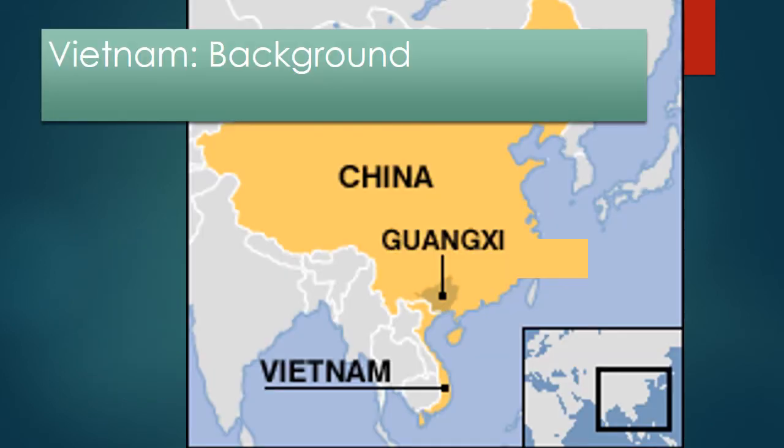Okay, switching over to Vietnam. You can see here that the Guangxi region is where Vietnam originally was. And you can see the label that says Vietnam is where the Vietnamese had to flee and move south to. So it's in Southeast Asia, south of China.